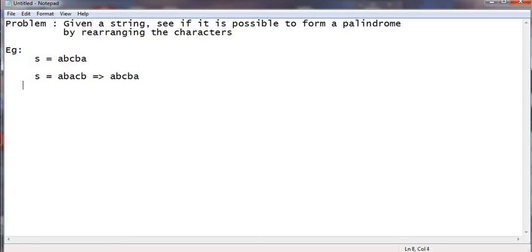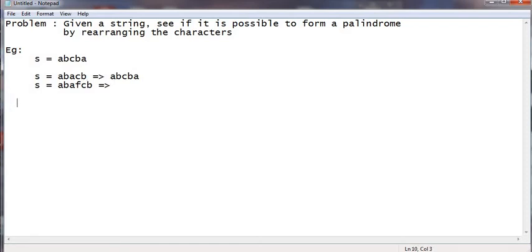For example, if we have a string like A, B, A, F, C, B, even if you rearrange this, you would not get a palindrome. So all that we need to do is say whether we can make a palindrome out of the given characters by reshuffling them.